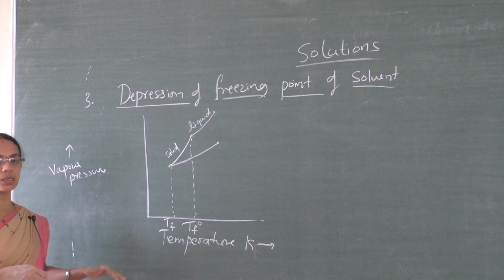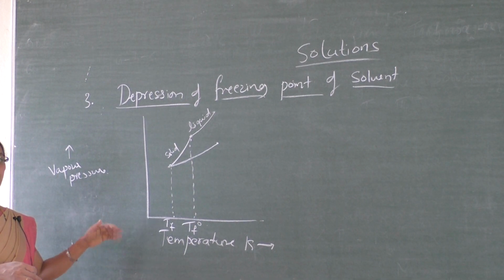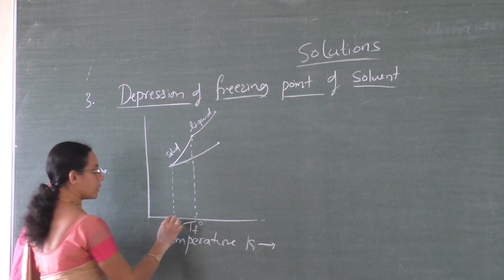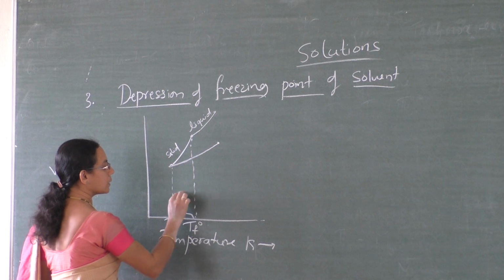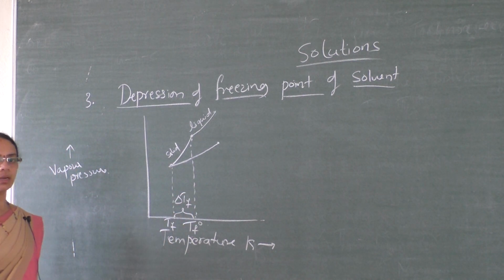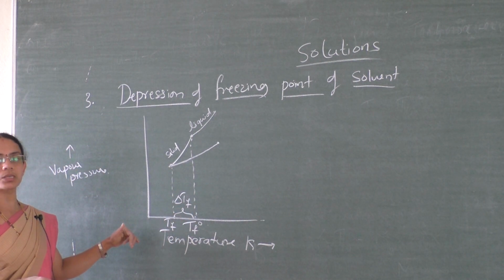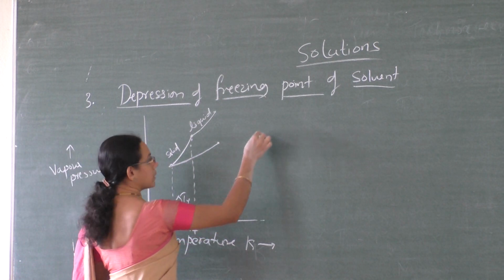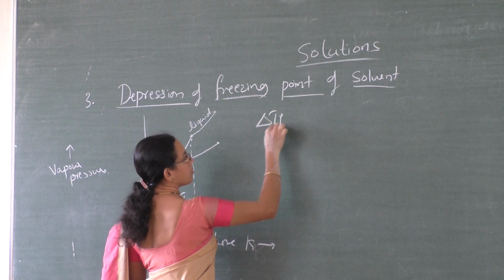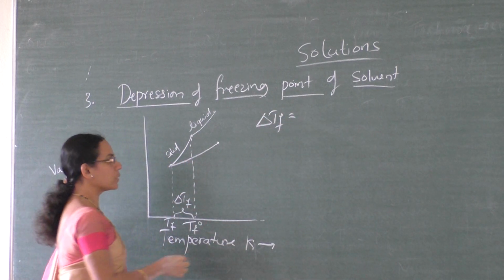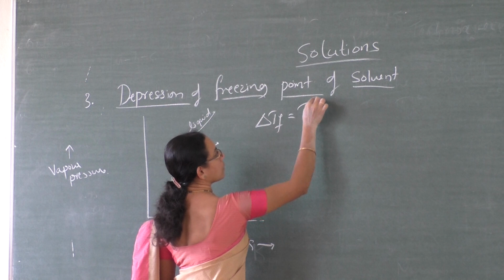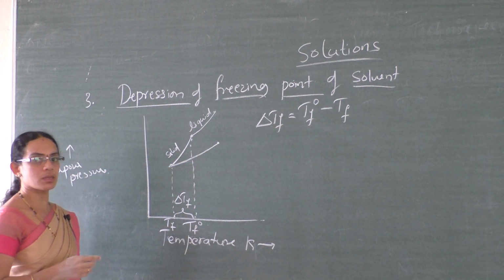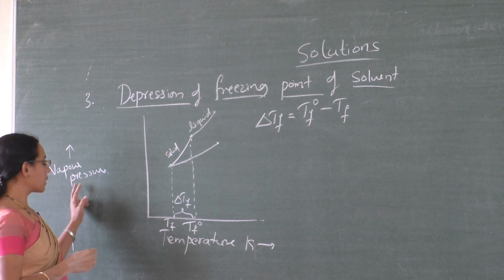So, there is a decrease in the freezing point of the solvent, or depression in the freezing point of the solvent. So, let it be delta Tf. Delta Tf, or decrease in the freezing point of the solvent, is equal to Tf naught minus Tf. So, I will explain it again.